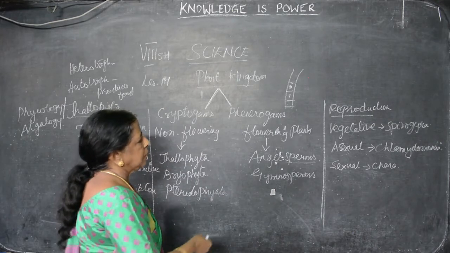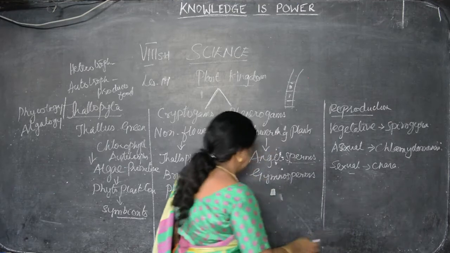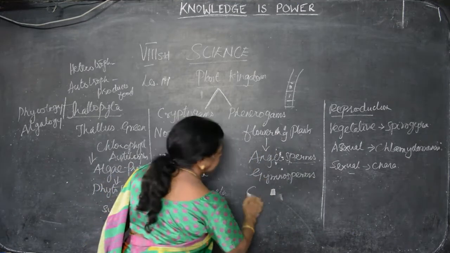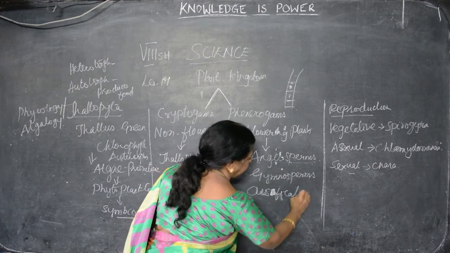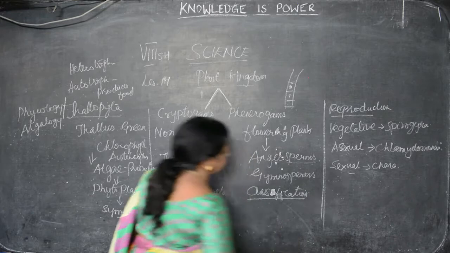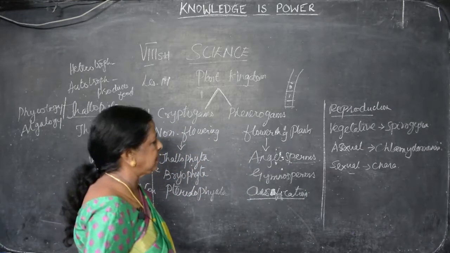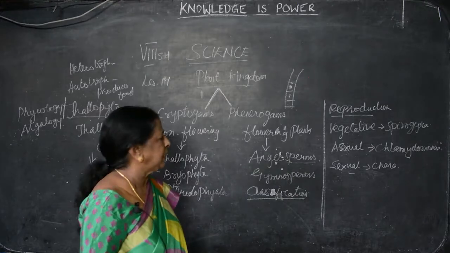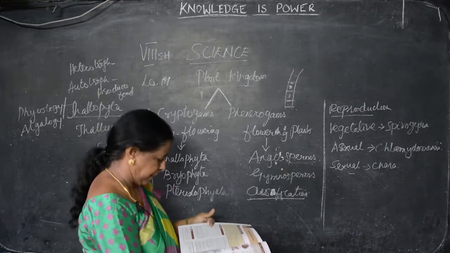So, then we have to say classification of algae. I'll write here: classification of algae. Classification means what? Division of algae. The question and answers will be given to you, so no need to mark by yourself. Anyway, we will give the question and answers. If possible, you write, choose, fill up like that. By the management side, the question and answers will be given.